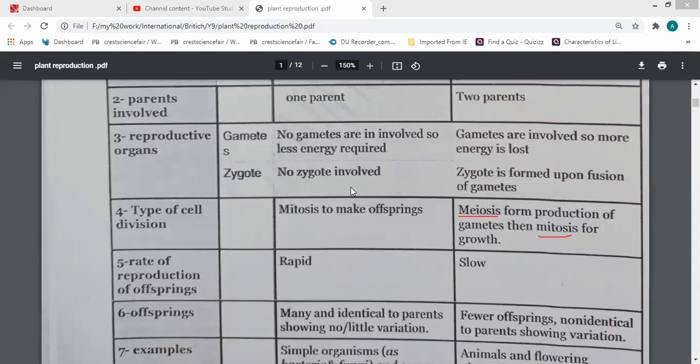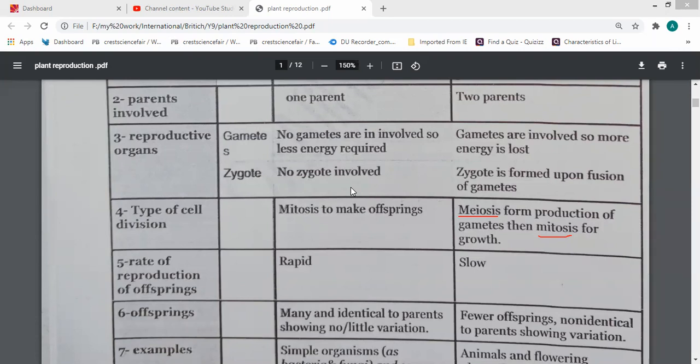For the formation of sex cells, they must be produced by a division that produces cells with the total number of chromosomes or with half the number of chromosomes.